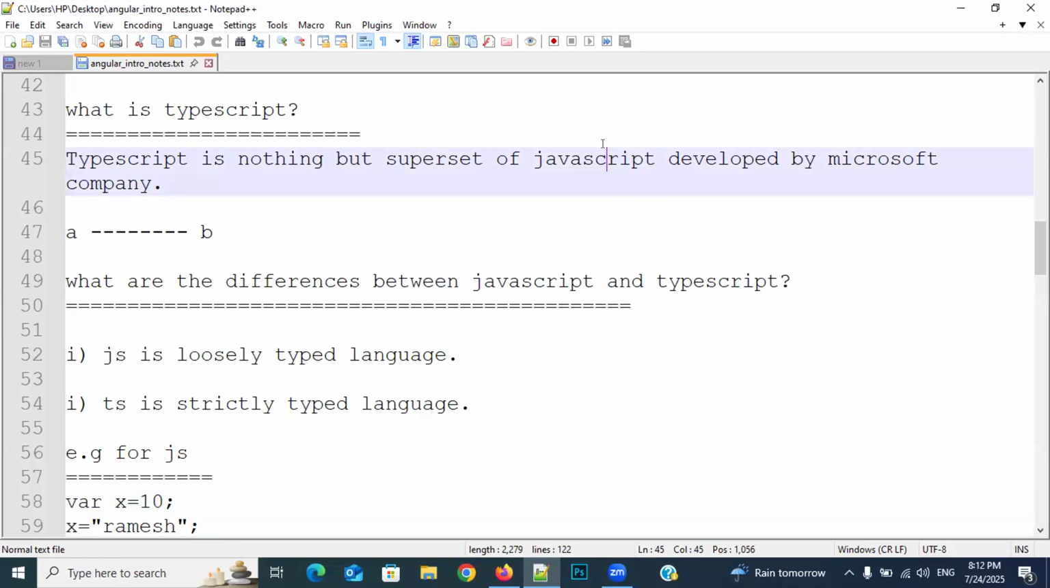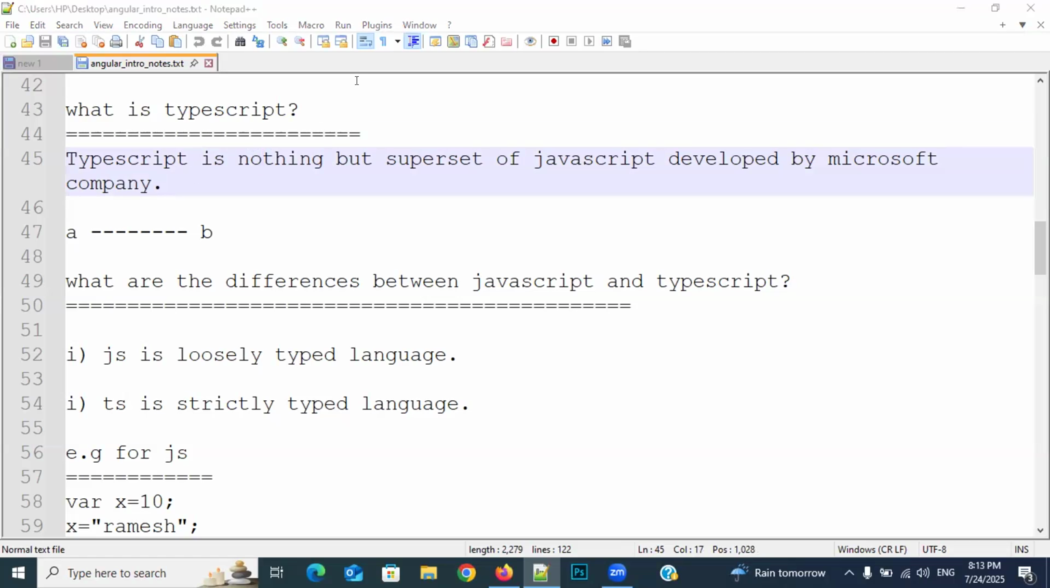In order to work with TypeScript, first we need to know what TypeScript is and what the difference between JavaScript and TypeScript is. Then afterwards, we'll install TypeScript. So the first step is: what is TypeScript? TypeScript is nothing but a superset of JavaScript developed by Microsoft.